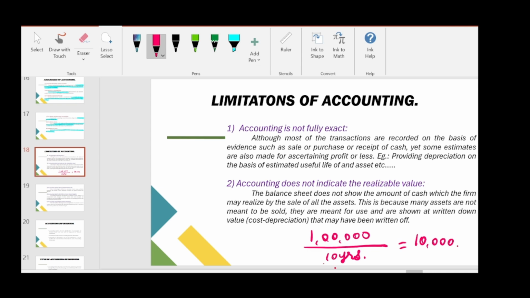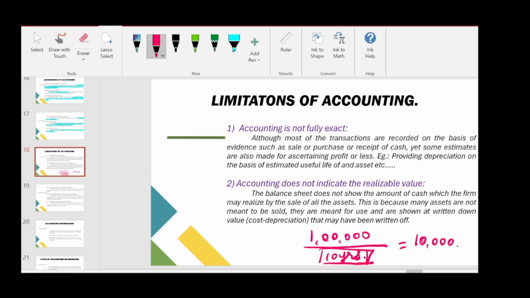So this useful life of the asset is there, no? The asset may last more than 10 years or less than 10 years. We don't know exactly how much useful life the asset will have. We are just estimating the useful life of the asset. That is not the actual period. Actual will be different from the estimation. So maybe the actual life of the asset will be 8 or 7 years, or it may also go beyond 10 years, that we don't know.